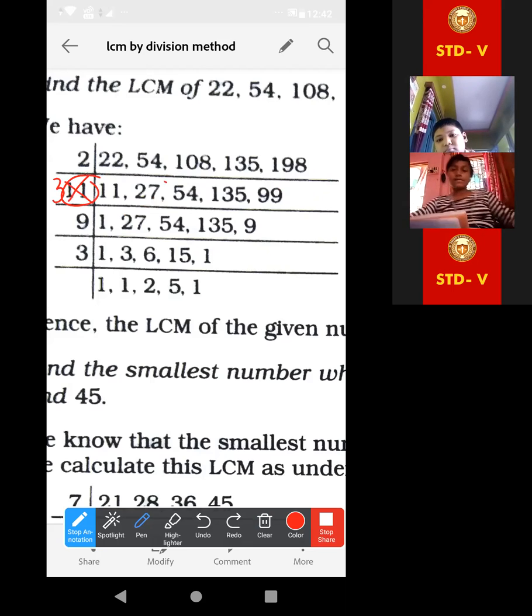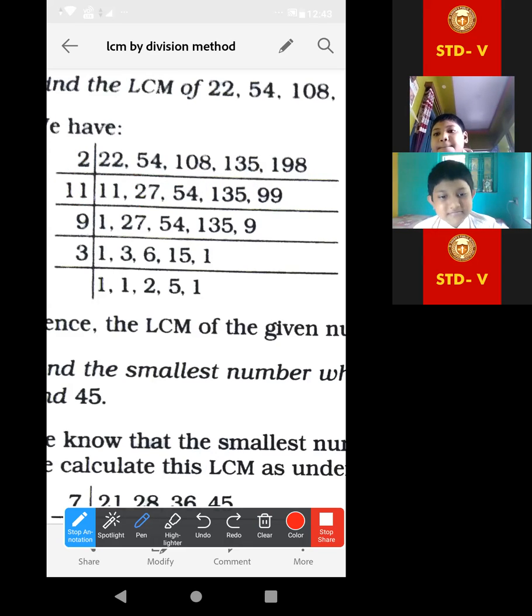Because look, 27, 54, 135 and 99, all these 4 numbers are divisible by 3. There is the majority now. So my suggestion is to first take 3, then 11. Got it, all of you? Take 3. Yes, ma'am. Good. I have also taken it.